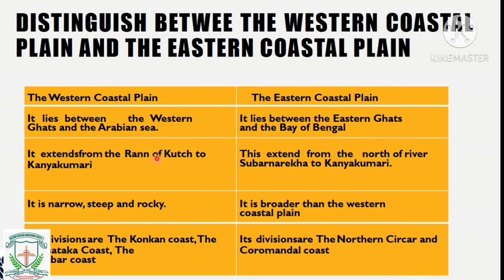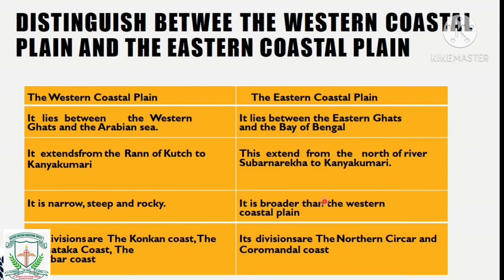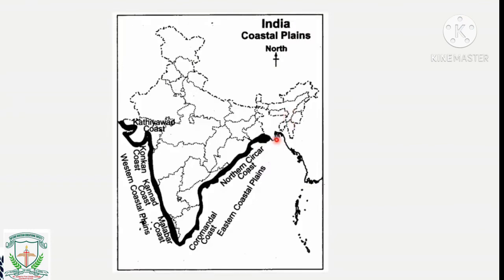The western coastal plain extends from the Rann of Kutch to Kanyakumari, and the eastern coastal plain extends from north of river Subarnarekha to Kanyakumari.